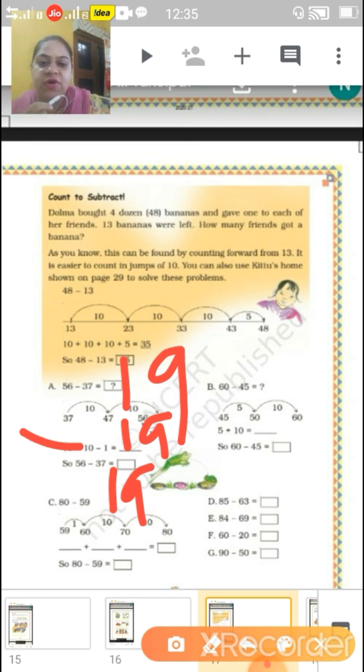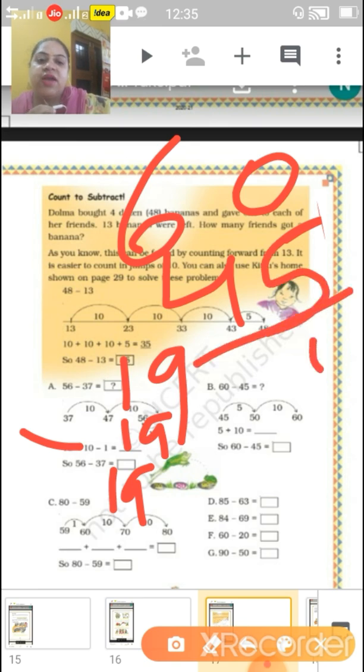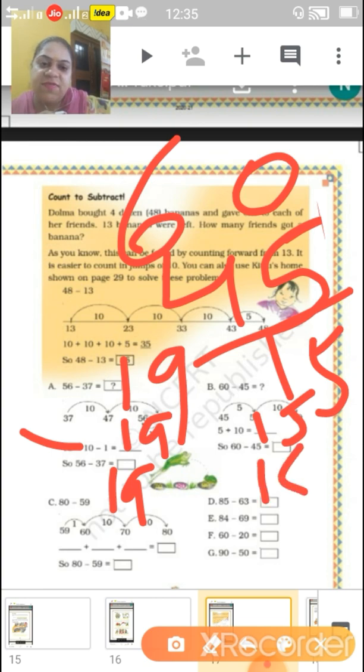Now come to B part. 60 minus 45, you all know what you can do. You can do 60 minus 45, that is 15. But in an expanded form, how are we doing it? 5 plus 10, that is 15, and 60 minus 45 is 15.